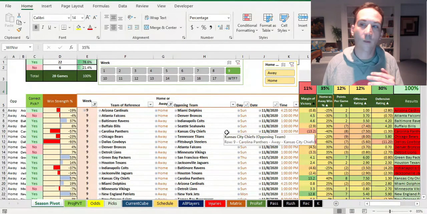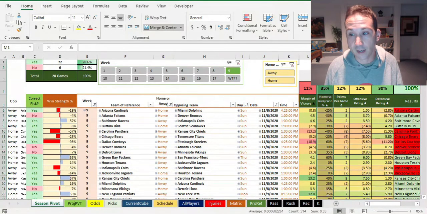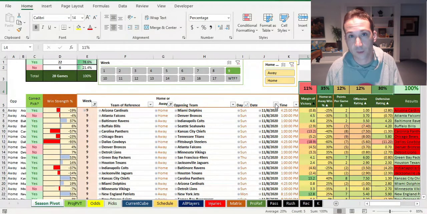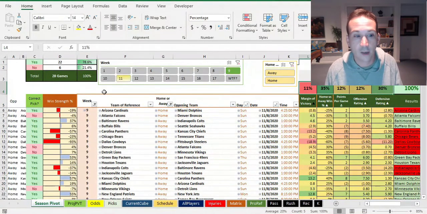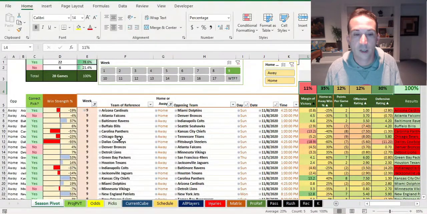So what I'm doing is I'm running this whole macro again with this new percentage and new thing that I've added here, this new home versus away win percentage. And I'm going to get a more optimal percentage here, which I'm going to report to everybody on Saturday for all these games. This is not final right now. This is just me messing around. So what we're looking at for the whole week right here isn't where it's going to stay.